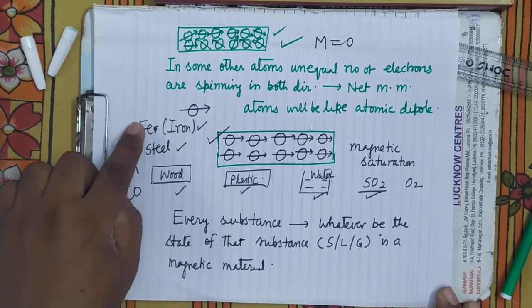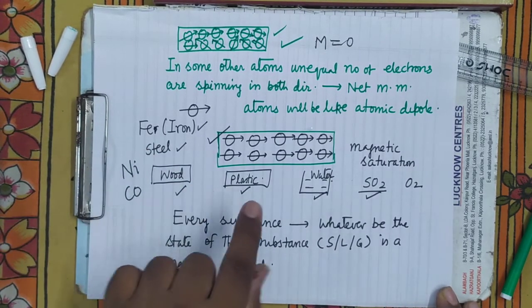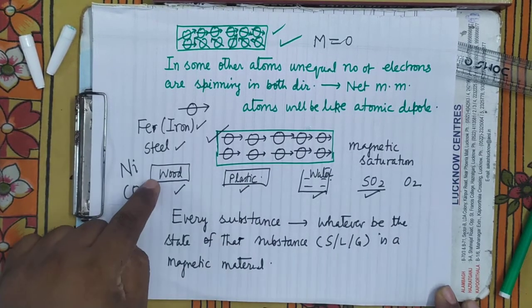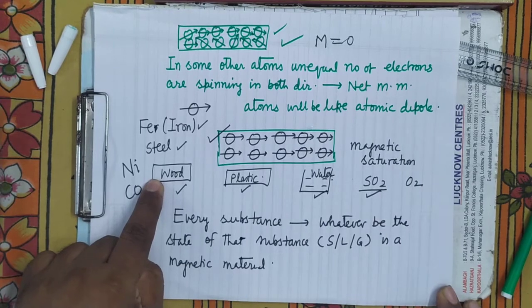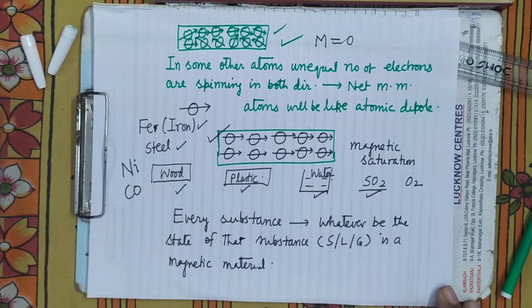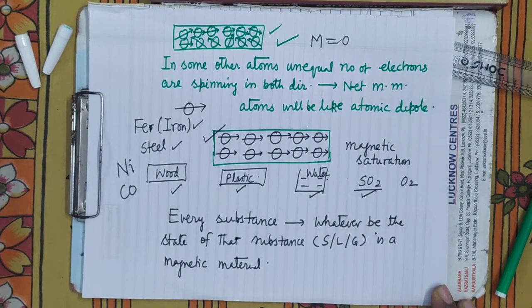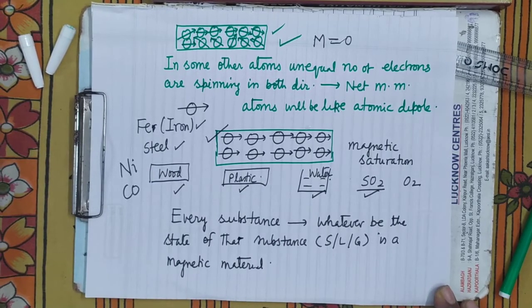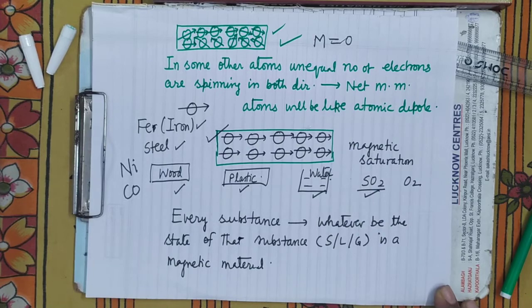Therefore, if we can induce magnetism here, then it can be induced for the atom of plastic also. It can be induced in the atoms of wood also. It can be induced in the atoms of water also. It's clear? Here water molecules are also made up of hydrogen and oxygen atoms. So it can be induced everywhere.